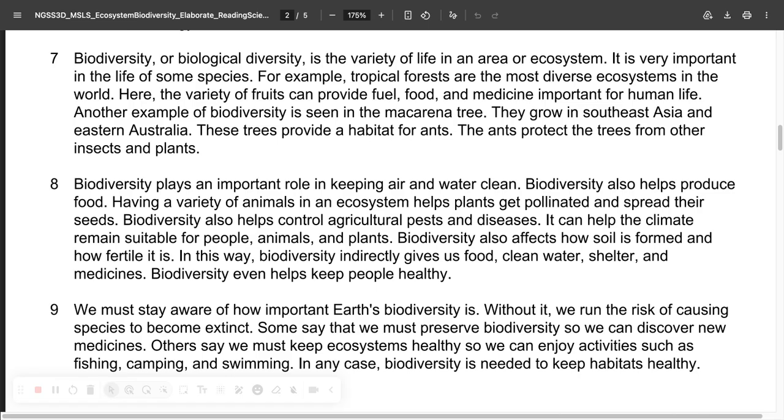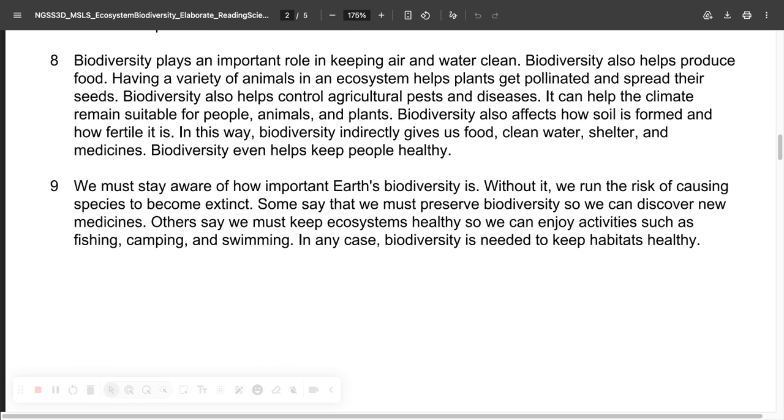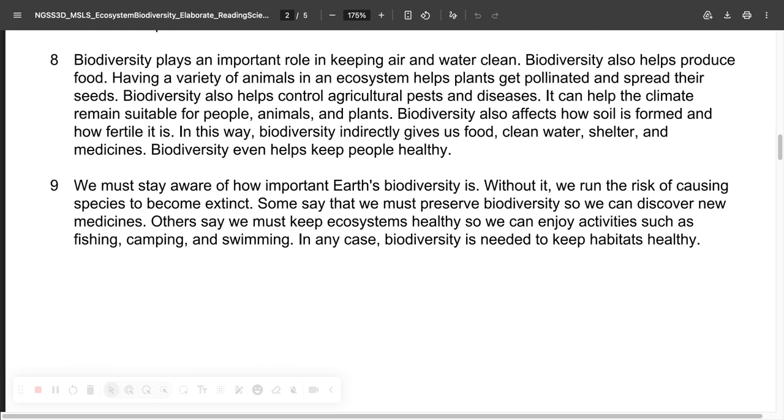Macaranga trees. They grow in Southeast Asia and Eastern Australia. These trees provide a habitat for ants. The ants protect the trees from other insects and plants. Biodiversity plays an important role in keeping air and water clean. Biodiversity also helps produce food.